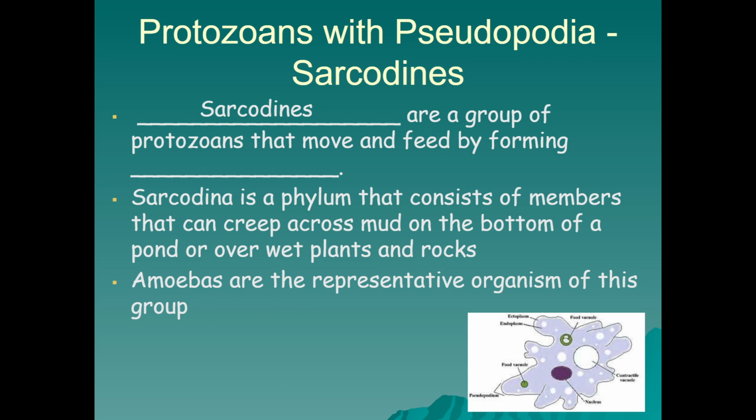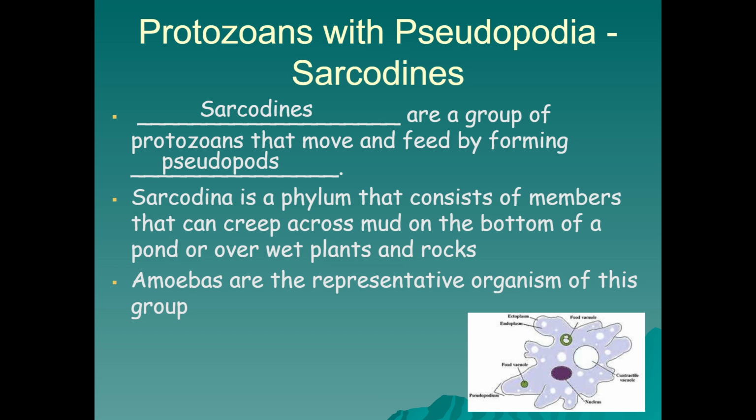And the sarcodines are a group of protozoans that move and feed by using the false feet called pseudopods. So Sarcodinia is a phylum. That is an organizational class that consists of members of protozoans that creep across mud, on the bottom of a pond, over wet plants and rocks.